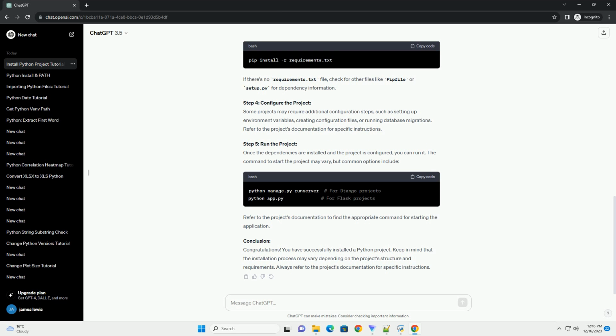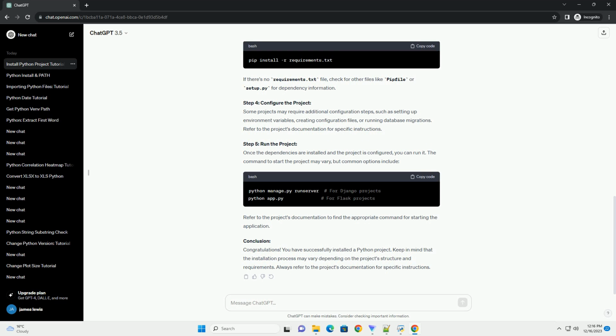Step 3. Install dependencies. Navigate to the project folder and install the required dependencies using pip. The dependencies are typically listed in a requirements.txt file. If there's no requirements.txt file, check for other files like Pipfile or setup.py for dependency information.